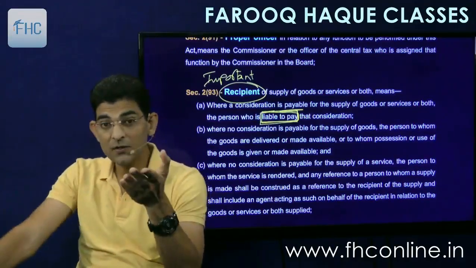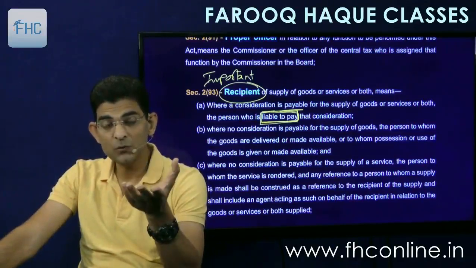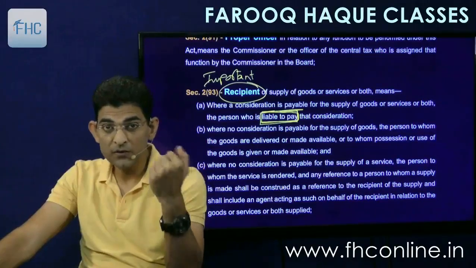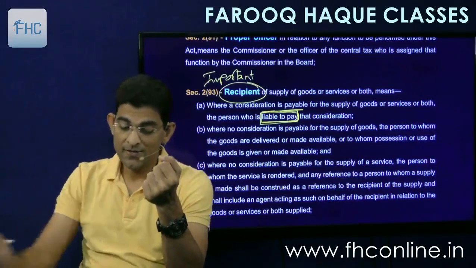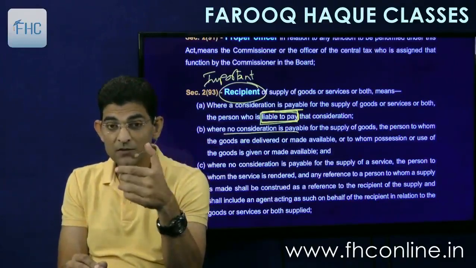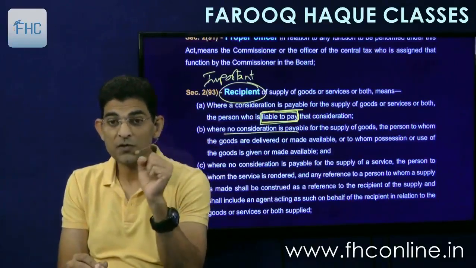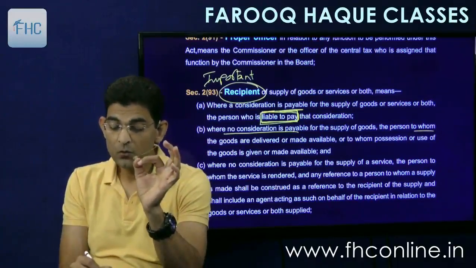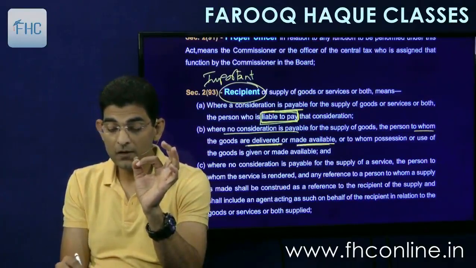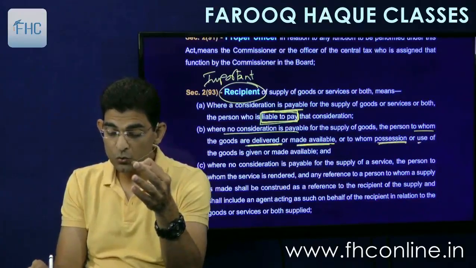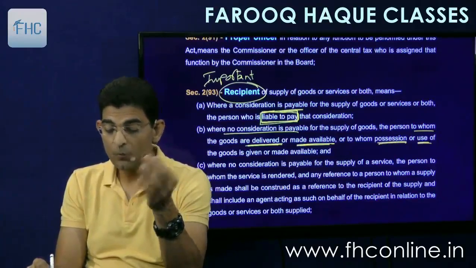Like in our case, you have to pay for the DVDs and the USBs. So who is liable to pay? If you have booked, you are liable to pay. So you are the recipient. Second, where no consideration is payable, means I am supplying some goods free of cost. Then who is the recipient? The person to whom the goods are delivered or made available, or to whom possession or use of the goods is given or made available.